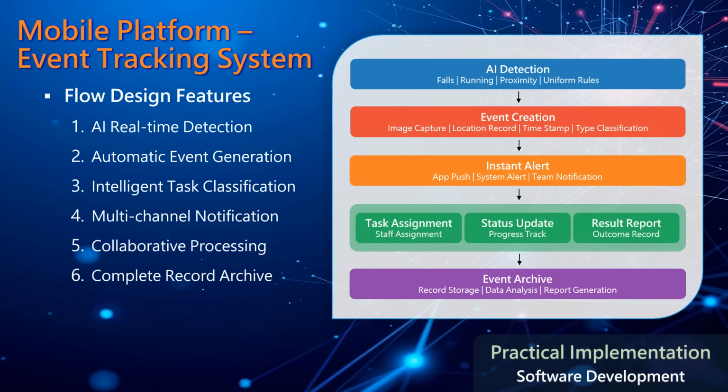Our event tracking system features a comprehensive workflow from detection to resolution. When AI detects predefined behaviors, it automatically generates an event with contextual data. The system then distributes notifications through multiple channels before assigning to staff for handling. All events are tracked through completion and archived for analysis, ensuring complete incident management.